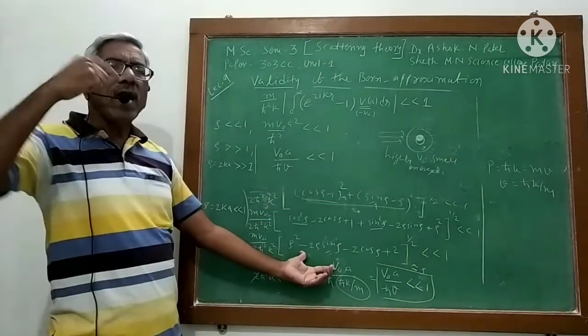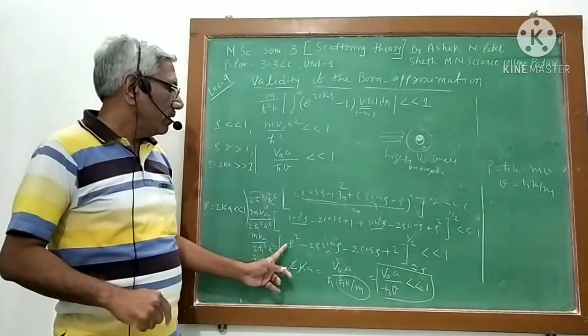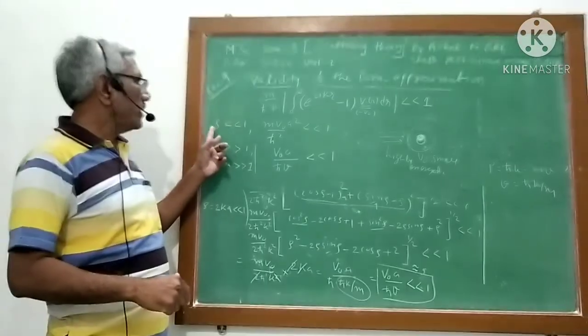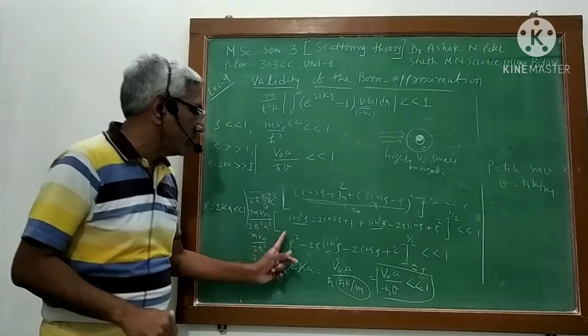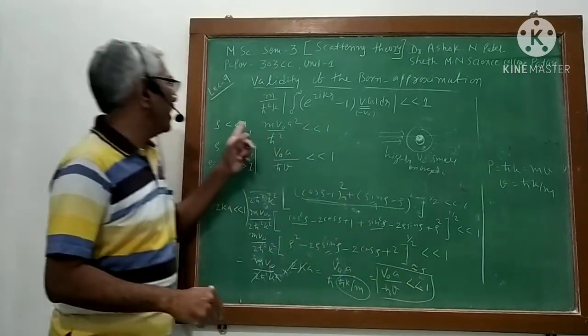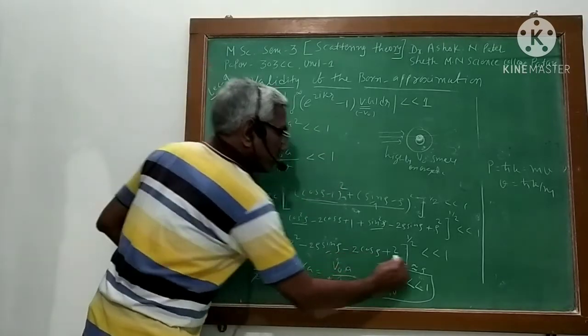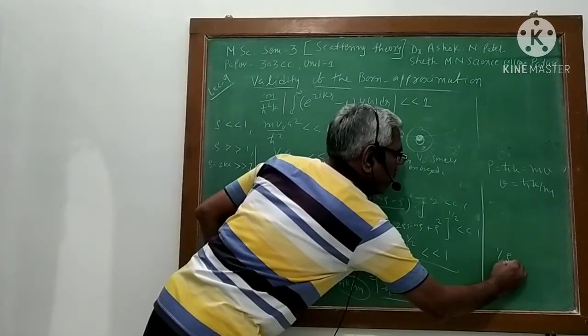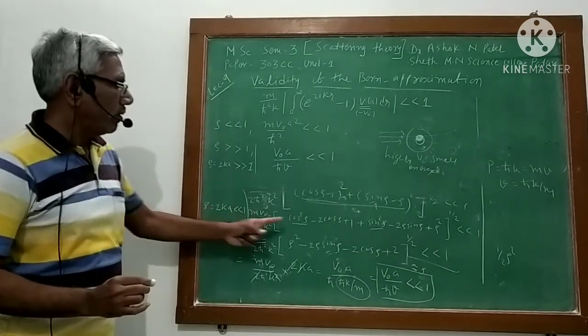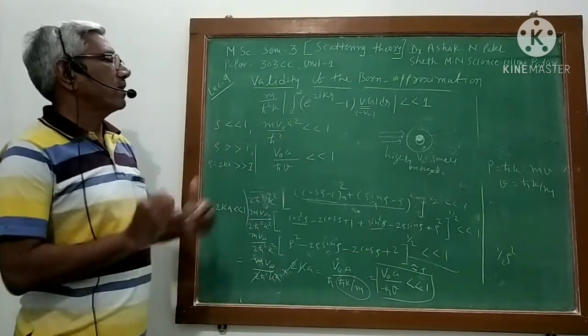And then I argued that for small potential, or rho less than 1, this bracket term will reduce to 1 half rho square. And from that I got this condition.